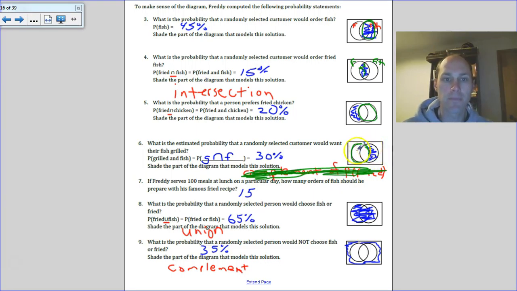That would be 30%. Freddy serves 100 meals at lunch on a particular day. How many orders of fish should he prepare with his famous fried recipe? How many fried fish? Fried fish is 15%. 15% out of 100 is 15.